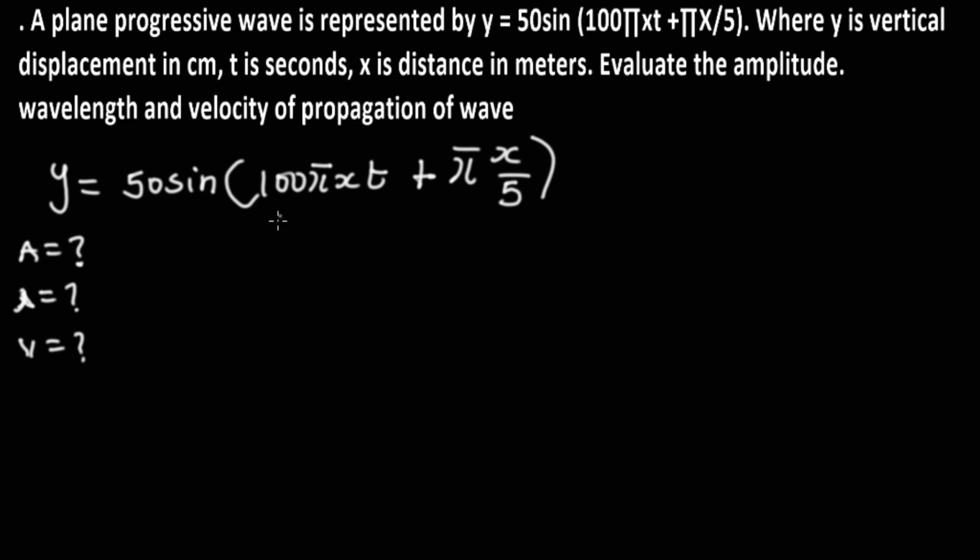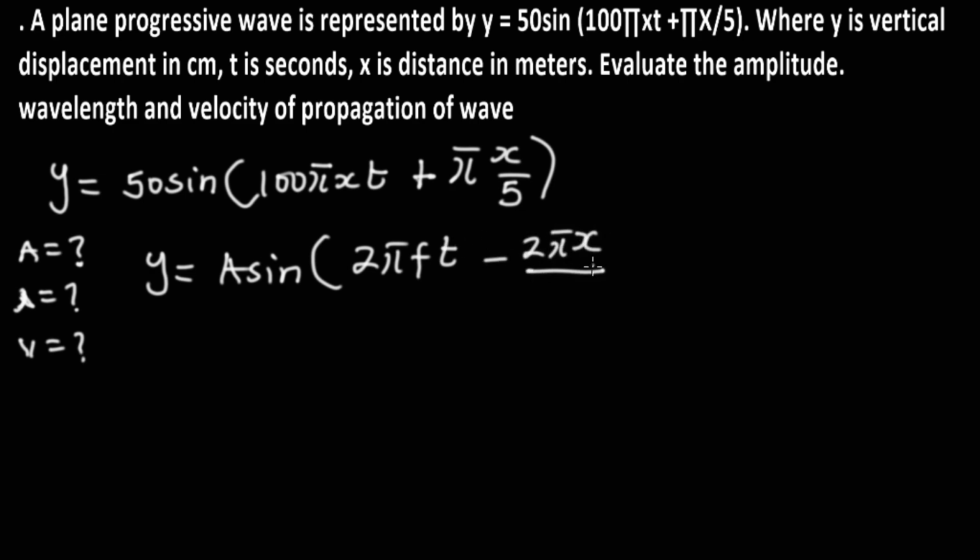Students are always confused when it comes to solving this question. There is nothing to be confused about here. Now look at the equation, we are going to compare this with this. We have A sine bracket 2 pi f t minus 2 pi x over lambda. This is a progressive wave equation that could be derived from the other progressive wave equation that we've just looked at. There are 3 other equations we can bring out from that progressive equation.